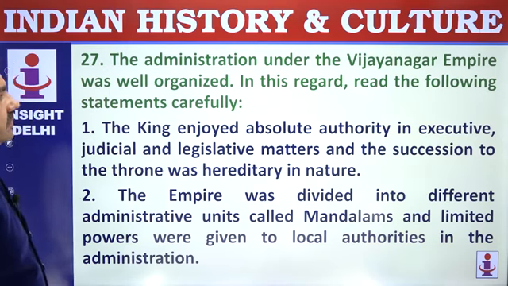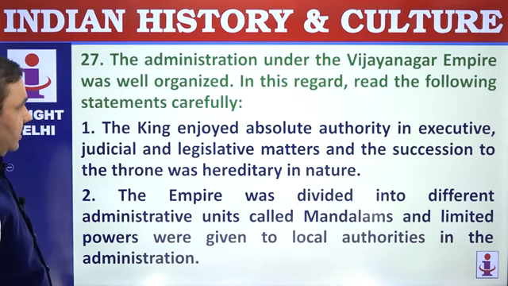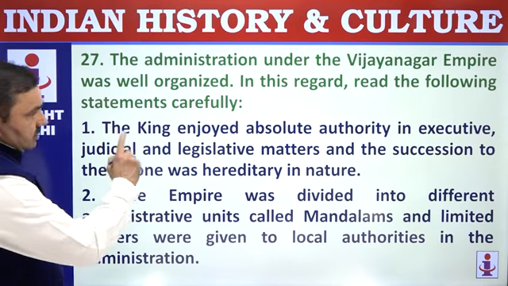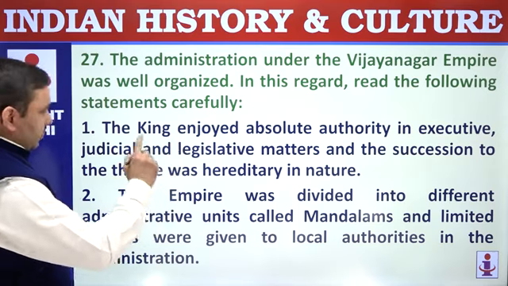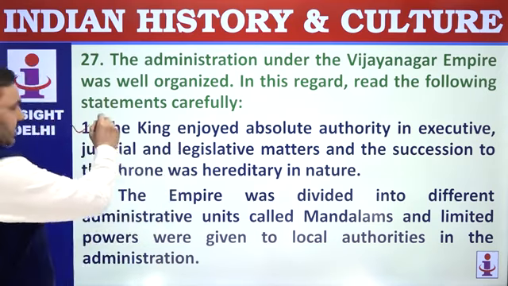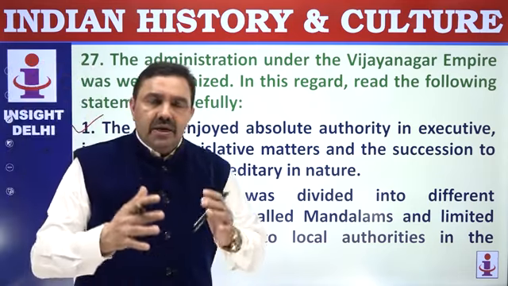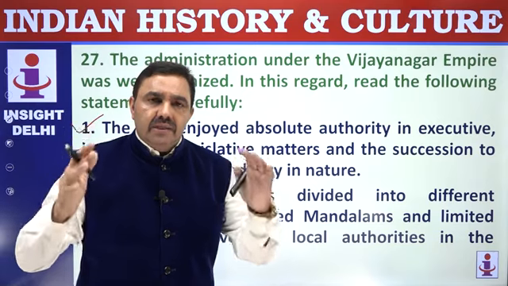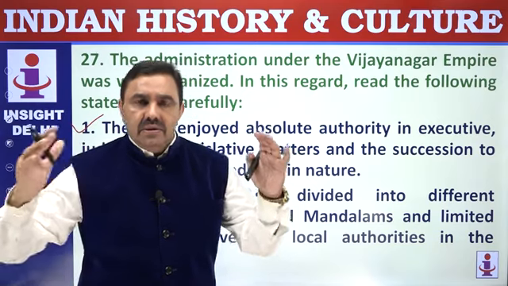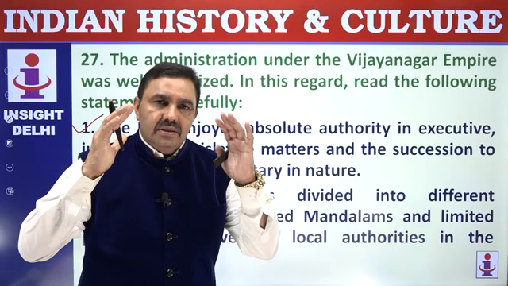The administration under Vijayanagar Empire was well organized. In this regard, read the following statements. The king enjoyed absolute authority in executive, judicial and legislative matters. Kings were despotic rulers. Despotic ruler means no accountability. It means king was the head of all the 3 branches of his state, executive, legislature, as well as judiciary.